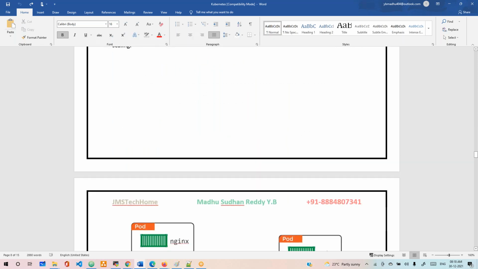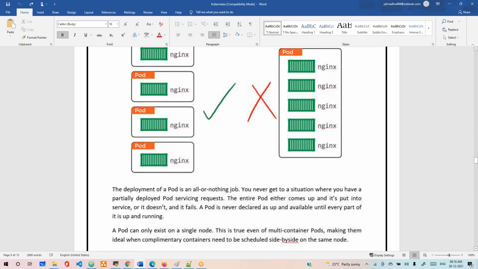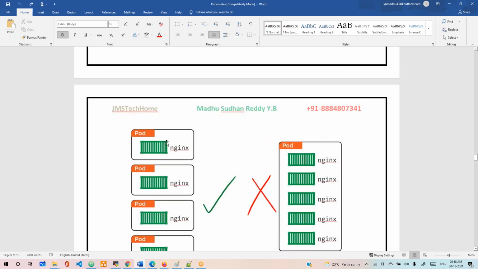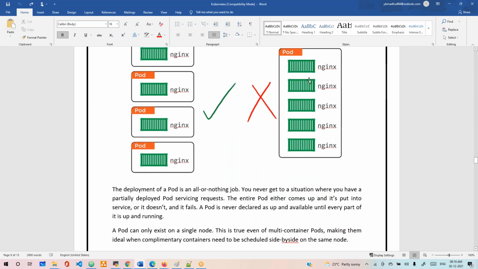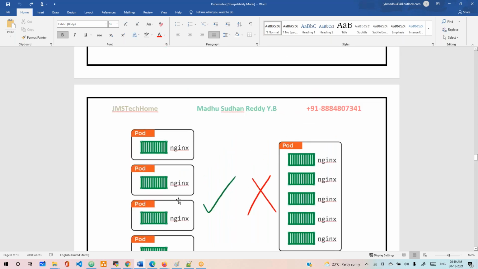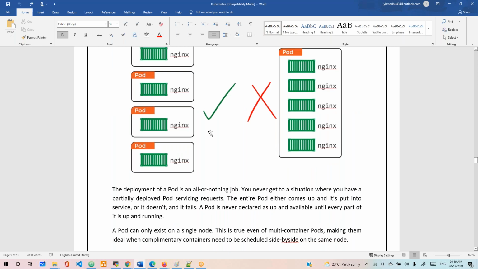If you want to run 5 pods, we won't run the 5 containers in a single pod. What we'll do is run each pod with one container, because if that one goes down, then the entire application will go down, right? So that is the reason. Even if one pod goes down, our application will be serving, no problem at all in this case. That's the reason each pod runs one container.